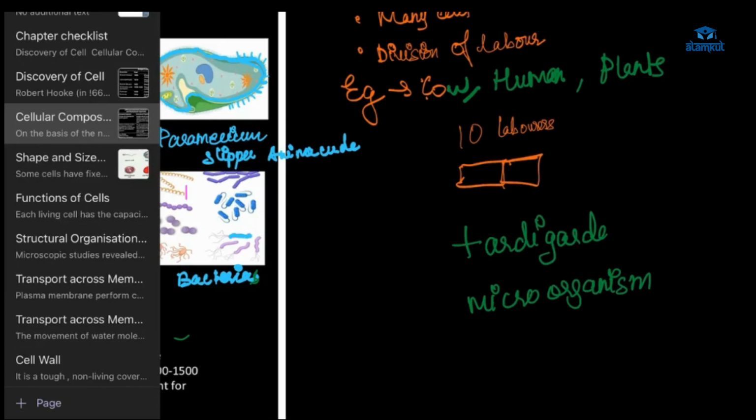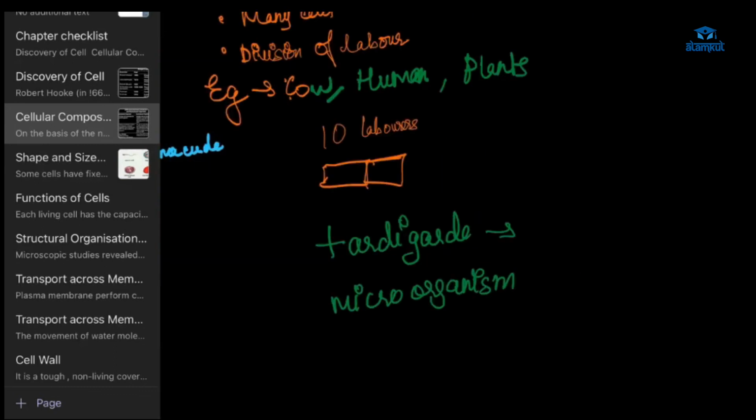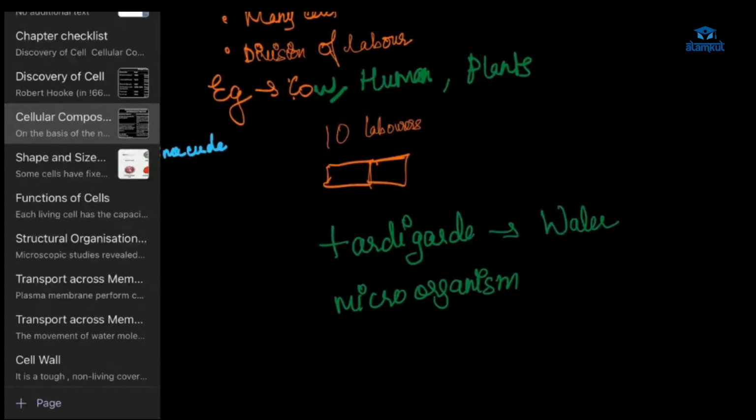It is also known as water bear. It has more than 4,000 cells, but it is really very small, and it exists in extreme conditions. Now scientists are trying to take this to space, and it is the only organism which is able to survive in space.